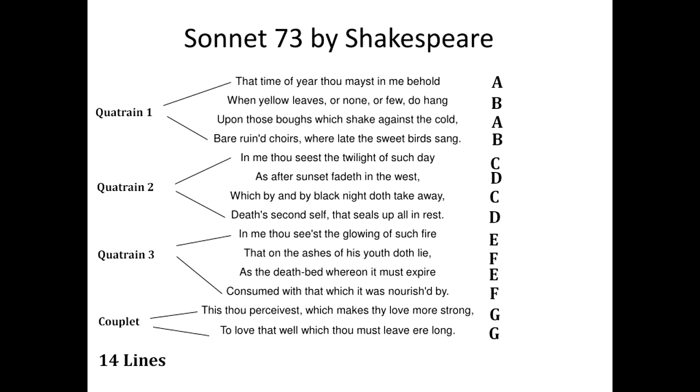Third quatrain has an EFEF rhyme pattern. And the last couplet has GG pattern. Now go to the top and have a look at the scansion. Alright, so we have this stress pattern, unstressed, stressed, which is an iambic foot. And we have 5 feet. That means the meter is iambic pentameter.